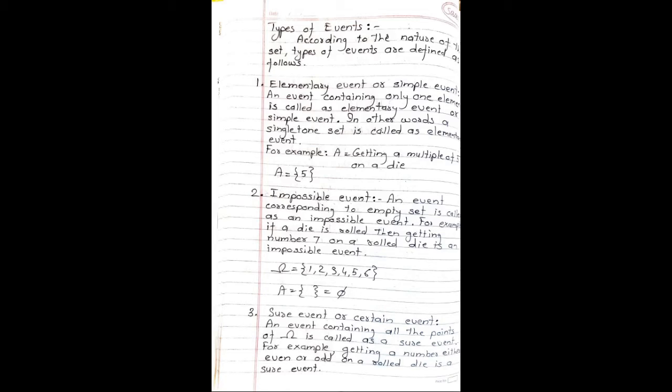Third type of event, sure event or certain event. An event containing all the points of omega is called a sure event. For example, getting a number either even or odd on a rolled die is a sure event.